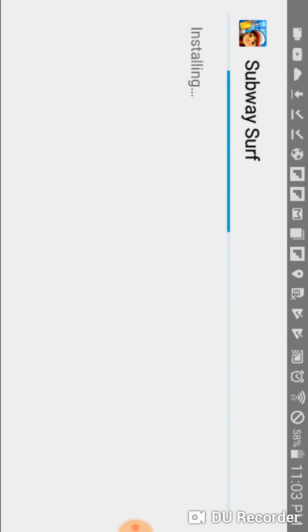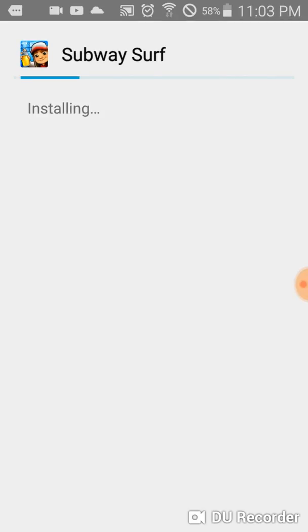So it's installing. And did you guys know that this is another way to download games without doing it on Play Store? And why I like this is that if you download it from here instead of Play Store, you get unlimited money. But if you download it from Play Store, you don't get anything. But if you download it from here, you get money. It's like you're a famous guy that has a lot of money. You're famous in the world.